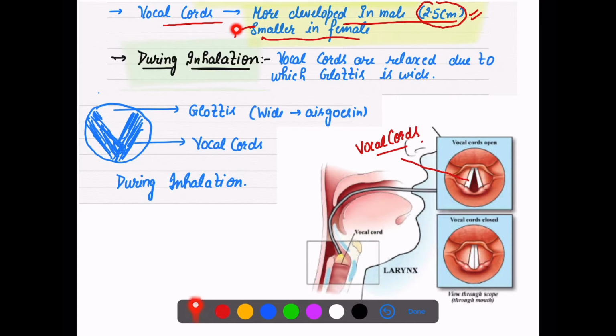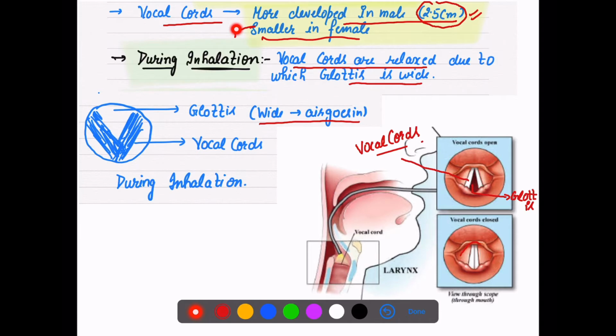So how is it producing the sounds? When you inhale, when you breathe in, your vocal cords are in the relaxed position, and when they are relaxed, this glottis, this one here, is very wide, so that air can go in, because you are inhaling the air. So the vocal cords are relaxed and the glottis is wide so that air can go in. That is the condition during inhalation.